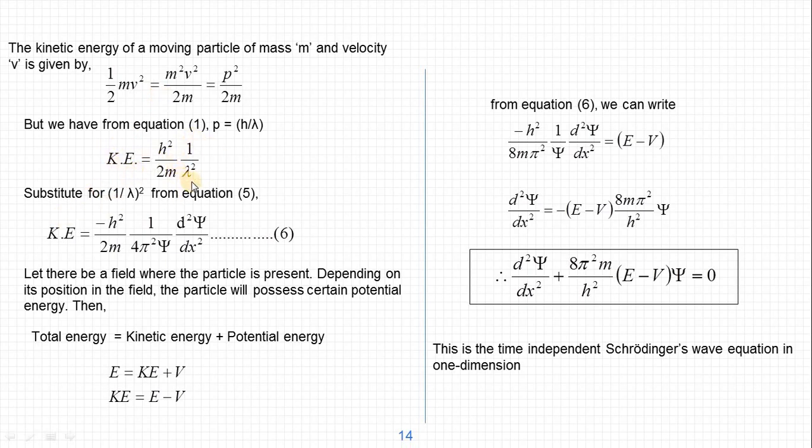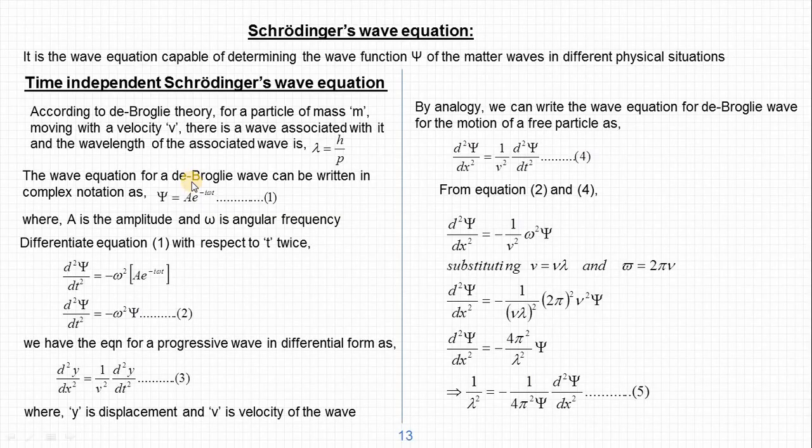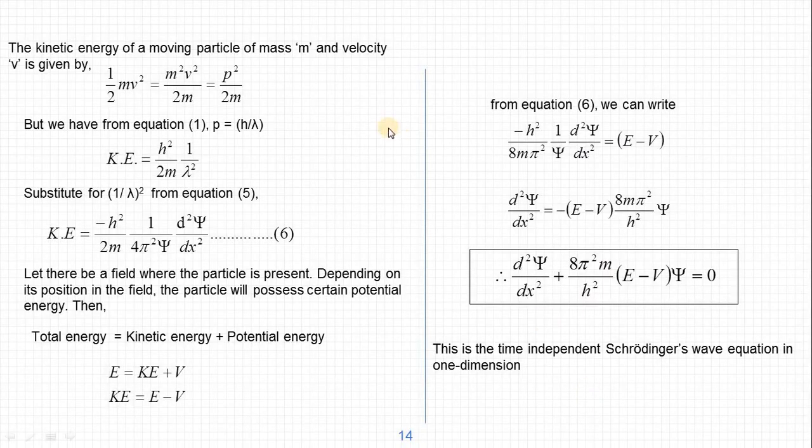Now if we substitute for 1 by lambda square from equation number 5, this is 1 by lambda square equals 1 by 4 pi square psi d square psi by dx square. Substitute this equation 5 in the kinetic energy. So h square by 2m as it is, minus 1 by 4 pi square psi d square psi by dx square substituted. Let this be equation number 6.